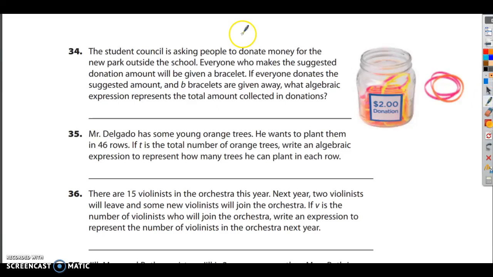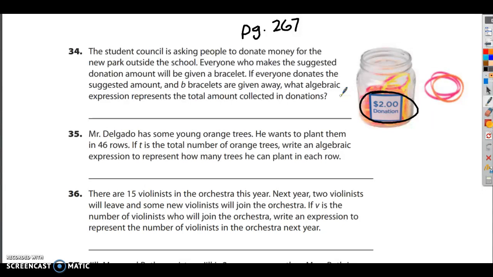This is page 267. Number 34. The student council is asking people to donate money for the new park outside the school. Everyone who makes the suggested donation amount will be given a bracelet. The suggested donation amount is written on the jar over here.